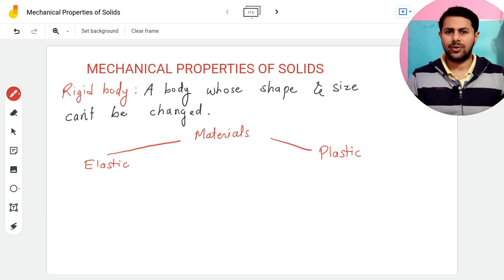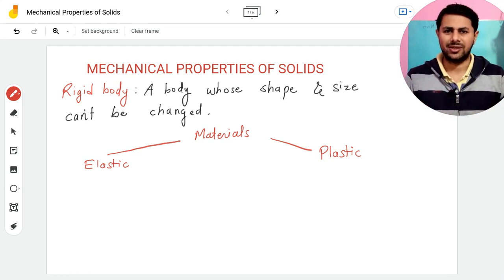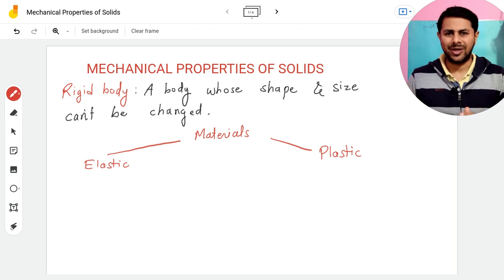And if you take an example of mud or putty, if you exert some force on a lump of mud, then what happens? Its shape and size changes. But if you remove that external force, nothing happens. Mud can never come back to its original shape. So such bodies are known as plastic bodies.